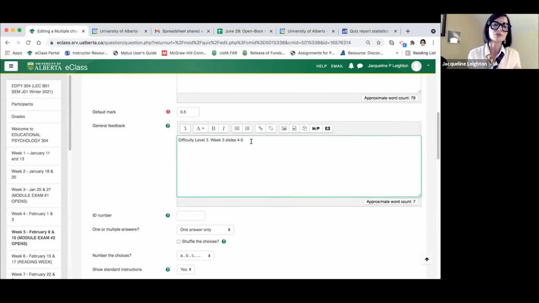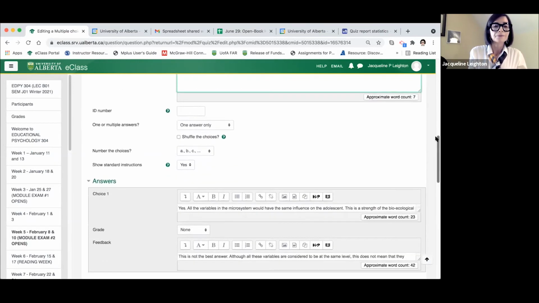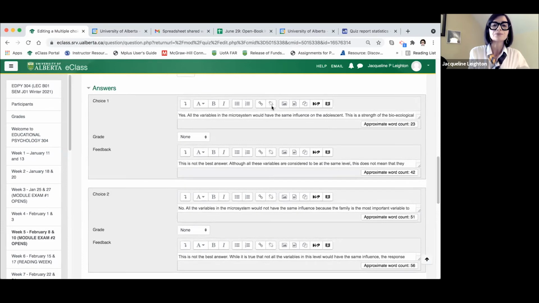Now, obviously, the student doesn't see that when they're completing the quiz. This is something that would be feedback that is automatically given to the student after they have finished the quiz and they've received their grade. Okay, so then we have the answers here.